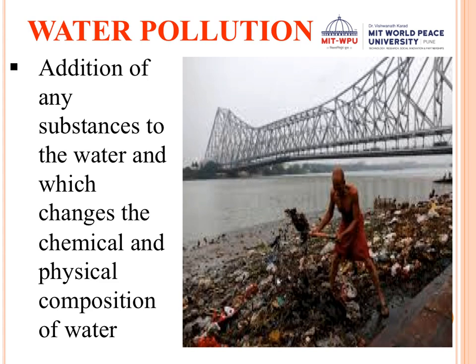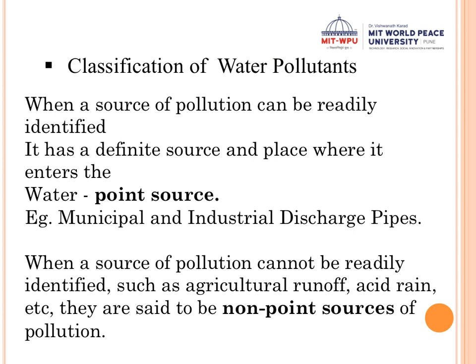So when we look at water pollution, there are two types of pollutants, right? So we are going to be looking at classification of water pollutants. There are two ways of classifying that. The first way of classification is this current slide. What are those two types of pollutants? There is a point source and there is a non-point source. Clear? So remember, this question has been asked in the UPSC preliminary exams. Clear? So make sure you understand the difference between them.